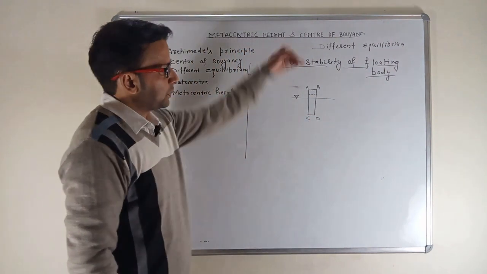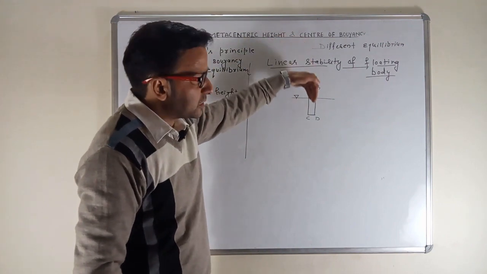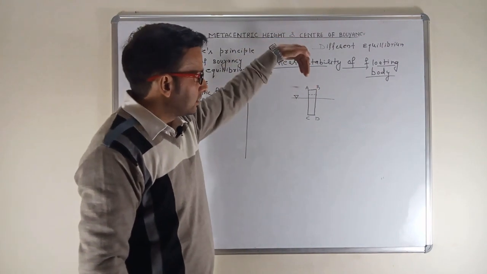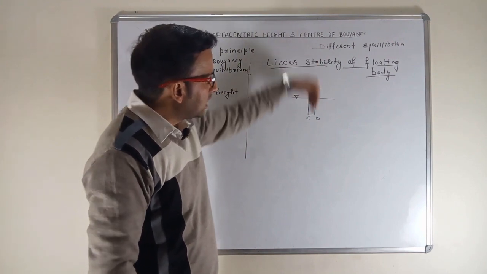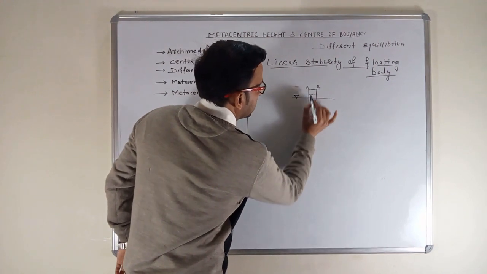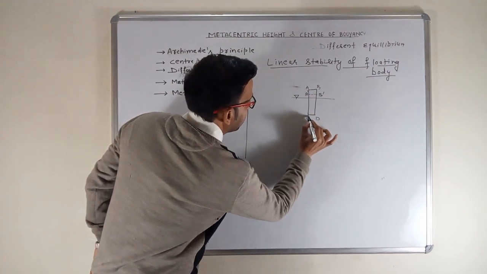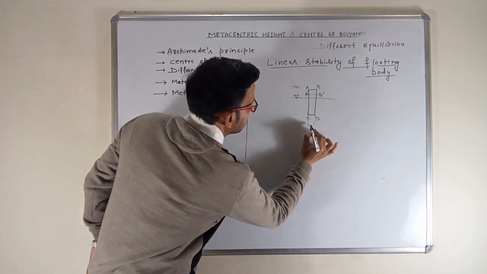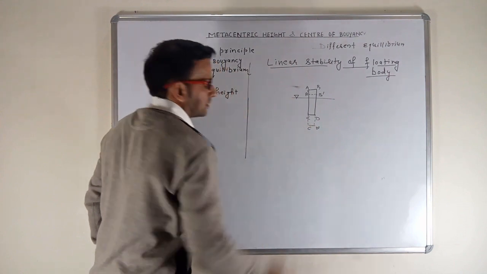For example, if I give it a linear displacement vertically, in other words, I dip this body vertically downward inside the liquid, then it will take a new position, that is A dash, B dash, C dash, D dash.